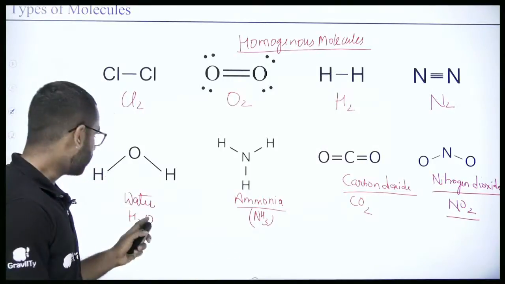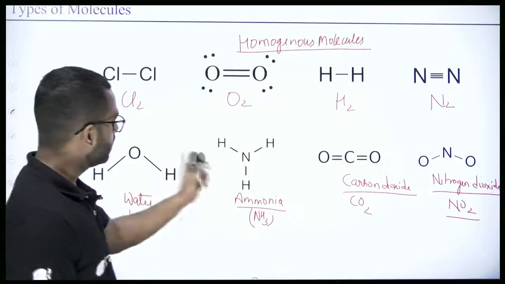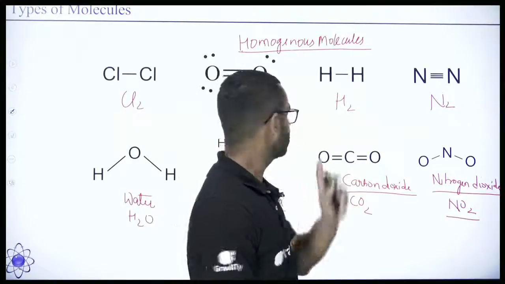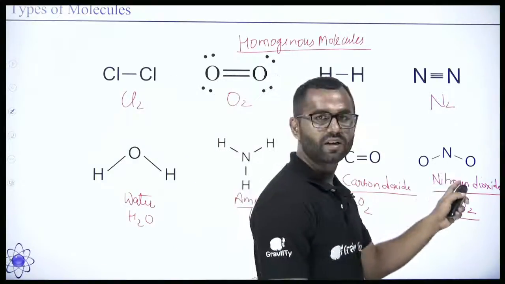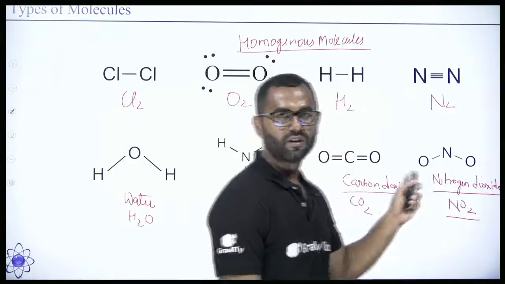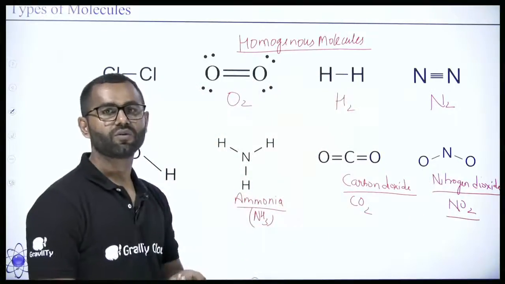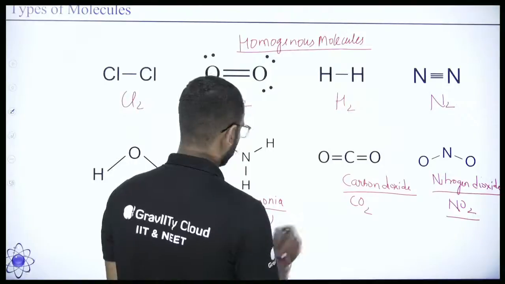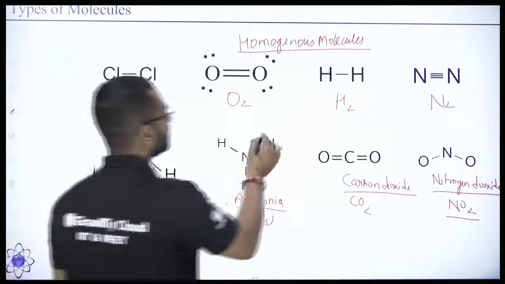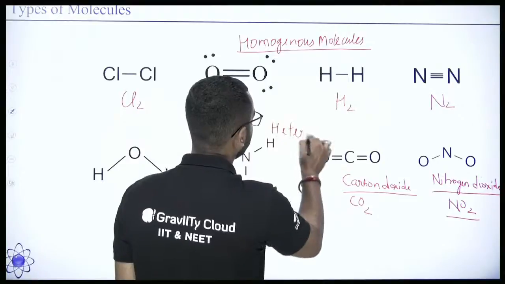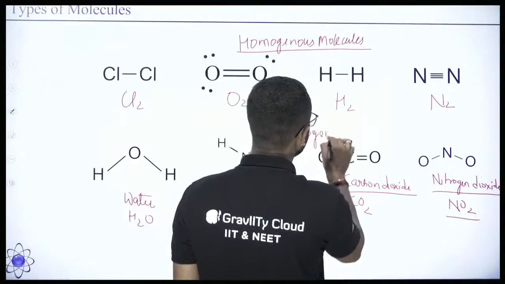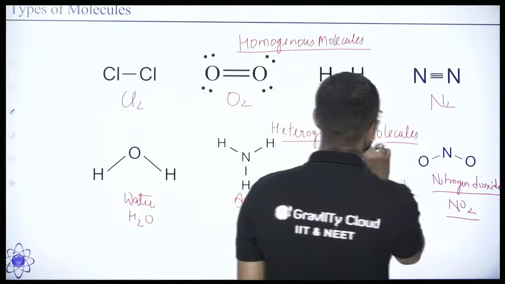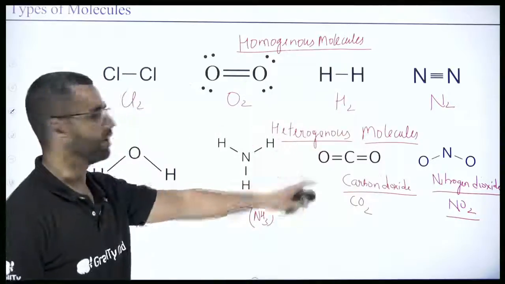Like the water molecule contains oxygen and hydrogen, 2 kinds of atoms. Ammonia contains nitrogen and hydrogen. Carbon dioxide contains carbon and oxygen. Nitrogen dioxide contains oxygen and nitrogen. Such molecules which contain more than one kind of atoms are called heterogeneous molecules. So I will write it here: these are heterogeneous molecules. Understood?